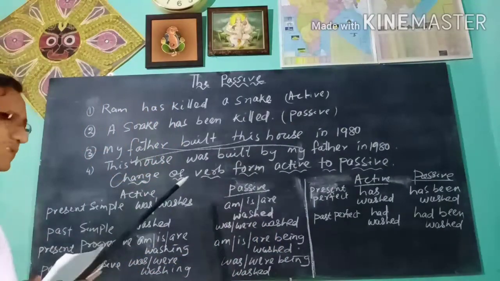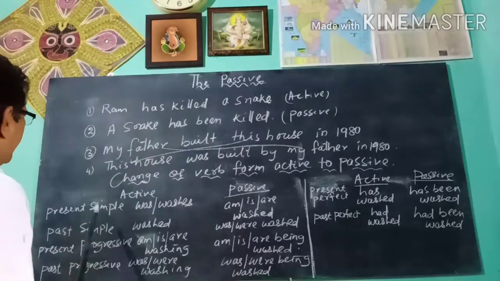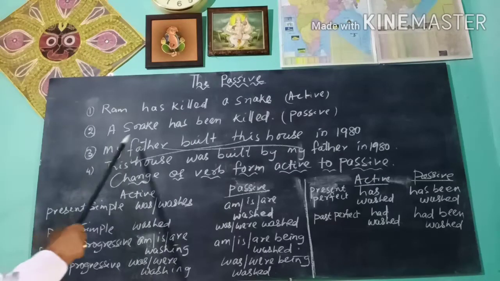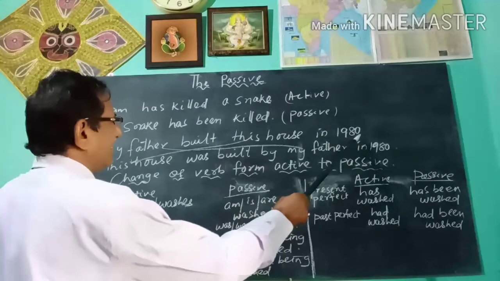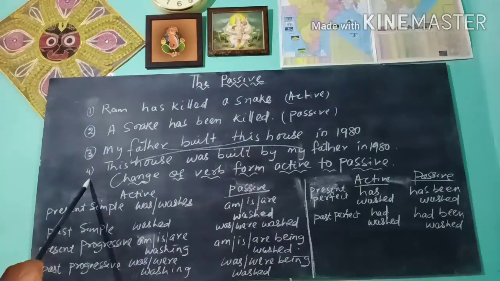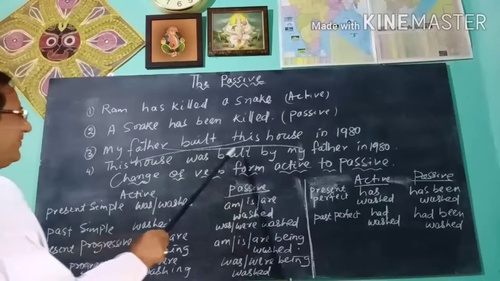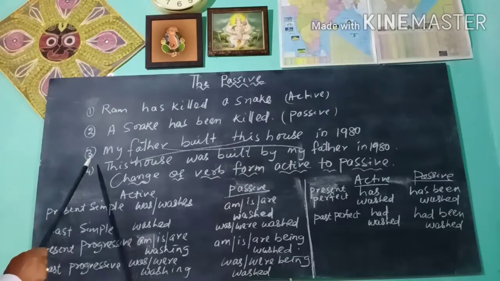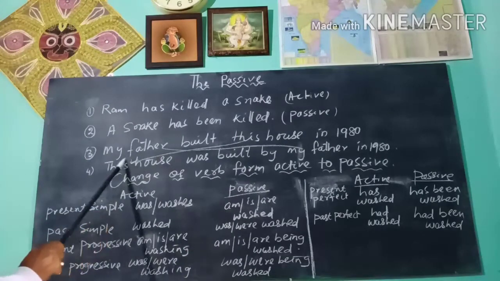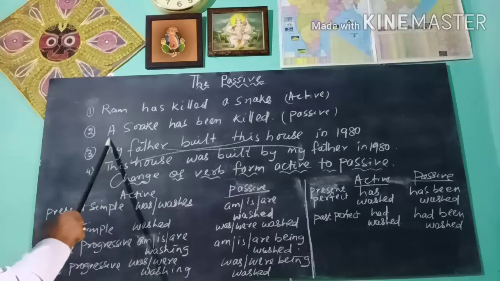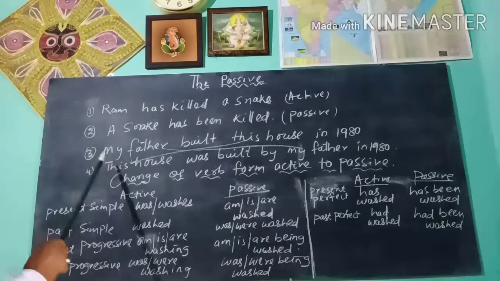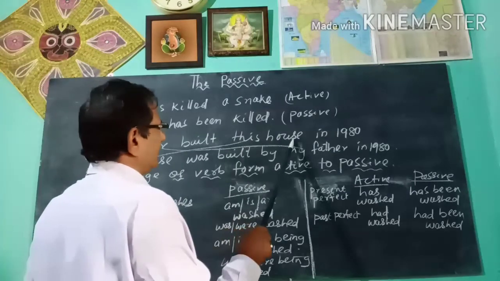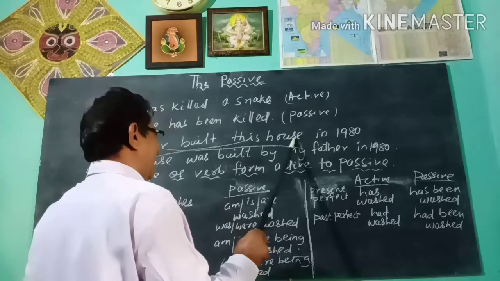Next, you see another two sentences on the blackboard. Sentence number 3: My father built this house in 1980. Sentence number 4: This house was built by my father in 1980. In sentence 3, my father is the subject. It is a noun phrase. Built is the transitive verb, and this house is the object or patient.